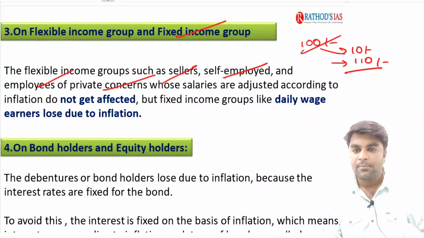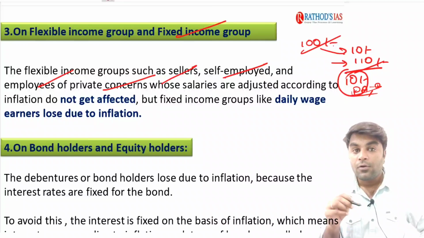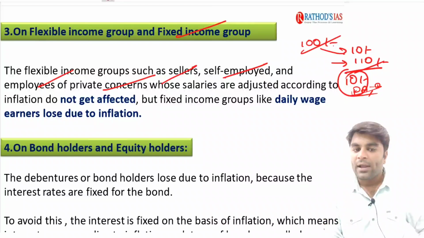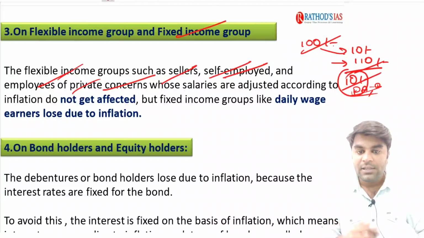Earlier, the price of the 10 goods was 100. Now, it increases to 110. Now, an extra 10 rupees will be provided to that particular person as DA, dearness allowance, in order to help him cope with the inflation. With this example, you can understand that this flexible income group is going to benefit, because their salaries are going to get adjusted with the inflation.